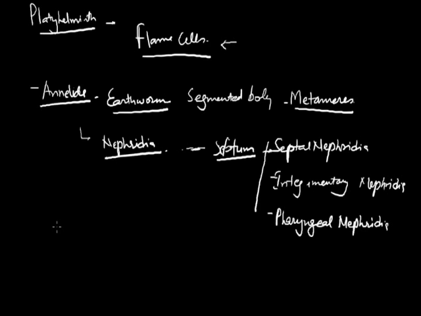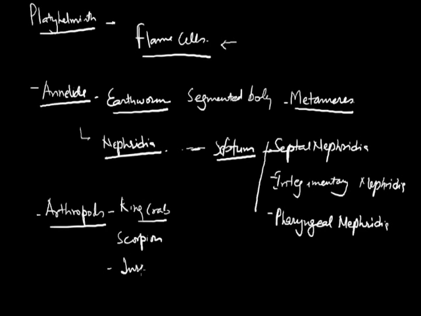If we say the excretory organs among arthropods, in arthropods we have a variety of excretory organs based on the habitat where the animal lives. For example, in king crab, in scorpion, as well as in insects, the main excretory products are different.